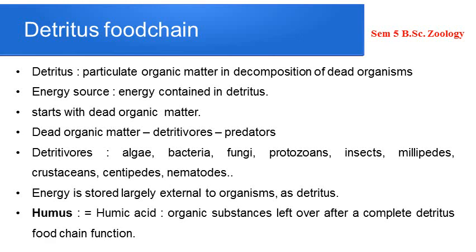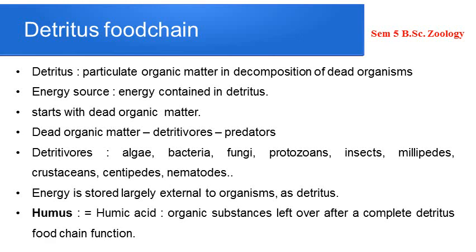In some instances, the organic material is not completely decomposed or broken down completely, and whatever is left over forms a resistant organic substance, and this is what is referred to as humus. So humus or humic acid, it is one and the same. So what is humus actually? It is an organic substance which is left over after the detritus food chain is completed. So even after the detritus food chain is completed, if there is any leftover resistant organic substance left over in the ecosystem, it is known as humus.